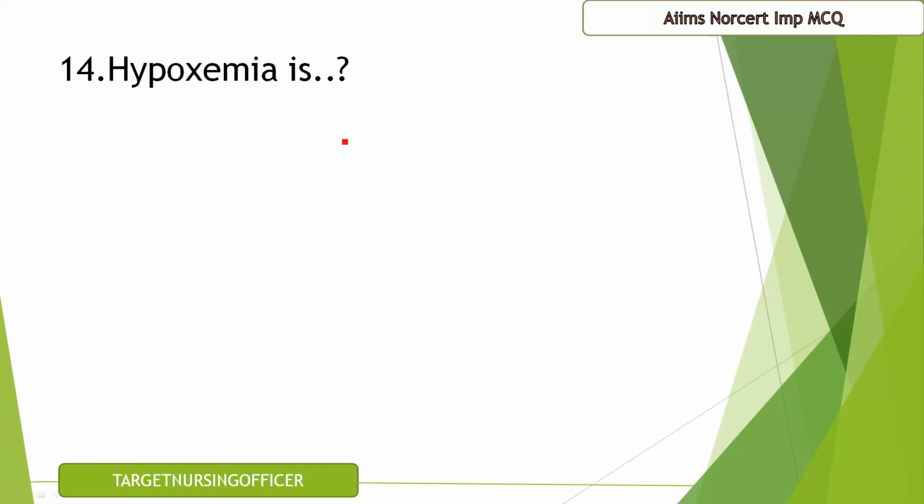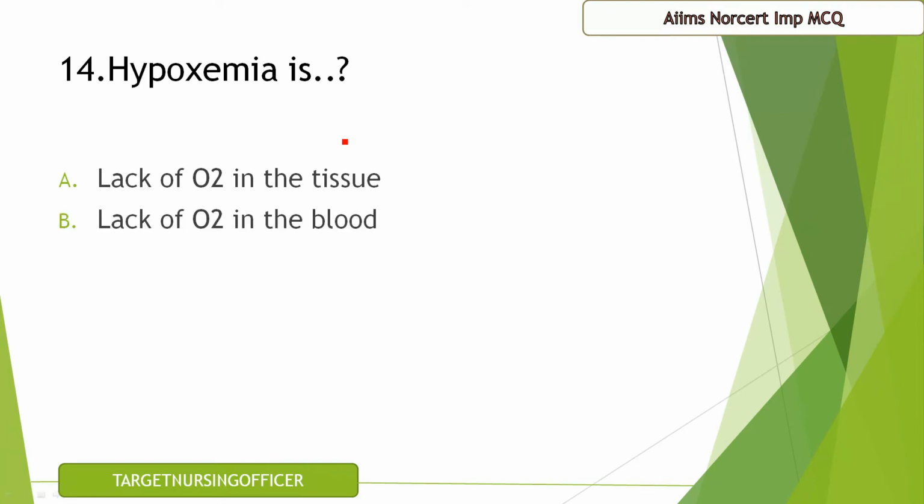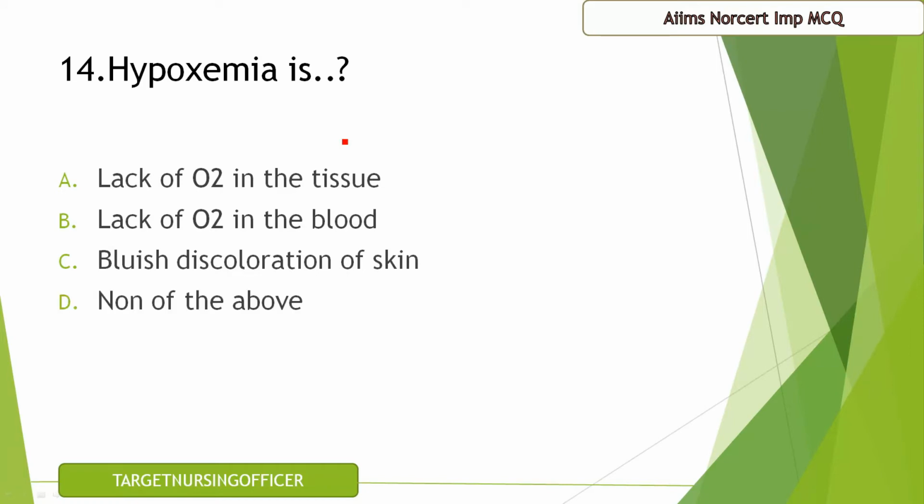Question number 14. Hypoxemia is lack of O2 in the tissue, lack of O2 in the blood, bluish discoloration of skin, none of the above. The correct answer for this question is B, that is lack of O2 in the blood.